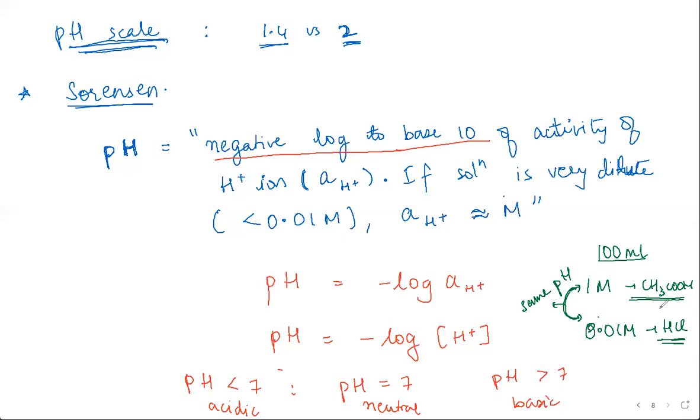Now, can you figure that out just by seeing the labels, that this is a more concentrated solution of acetic acid and this is a dilute solution of HCl? Just by looking at the labels, can you figure out which one would be more acidic, which one would be less acidic, or what if they have the same pH?